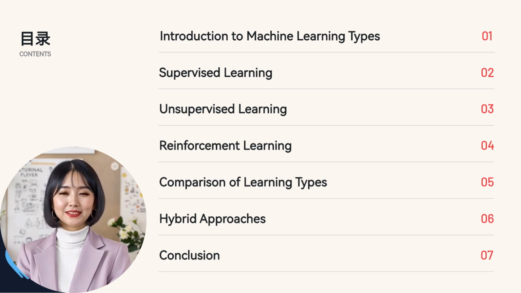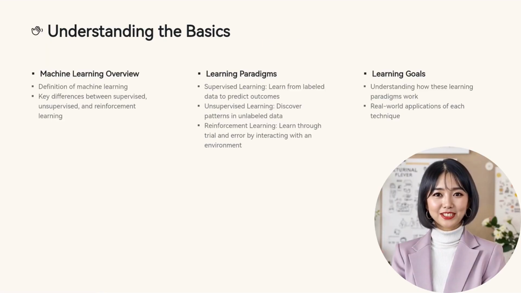Here is our content. Machine learning, ML, can be broadly categorized into three main types: supervised learning, unsupervised learning, and reinforcement learning. These paradigms differ primarily in how they learn and the types of data they require.